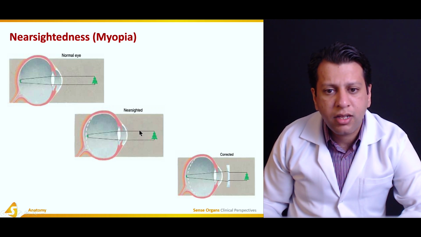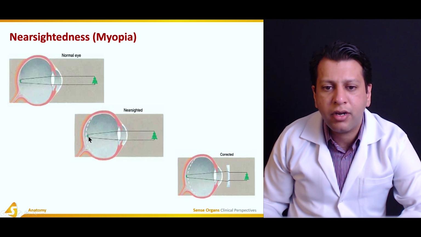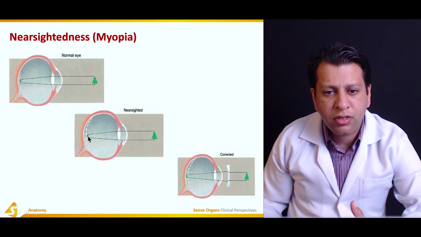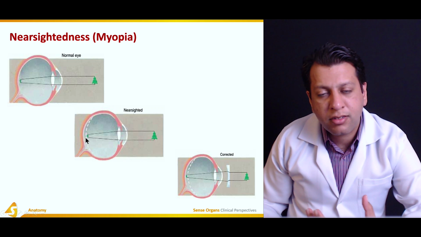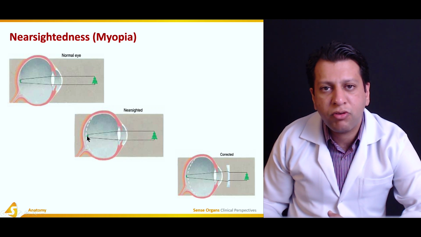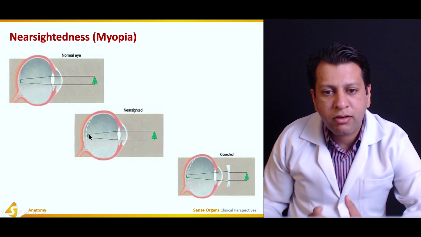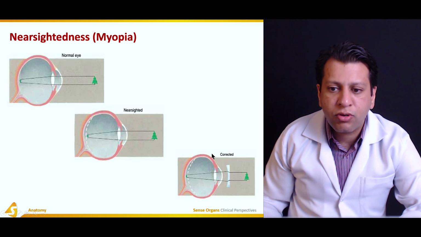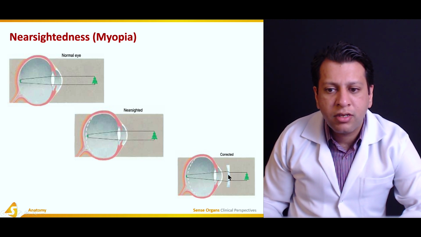As a result, the lens focuses so much that the image is formed ahead of the retina, and since the retina is involved in visual acuity, the visual acuity is affected. So the correction would be with the concave lens, which diverges the light enough that it focuses on the retina.